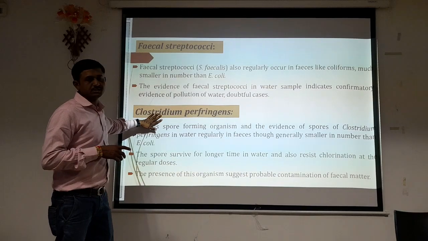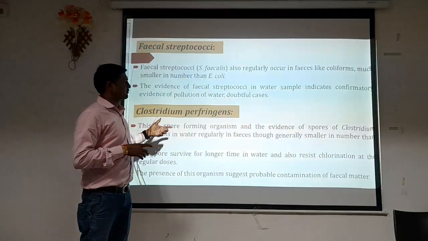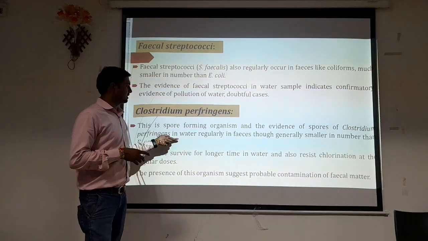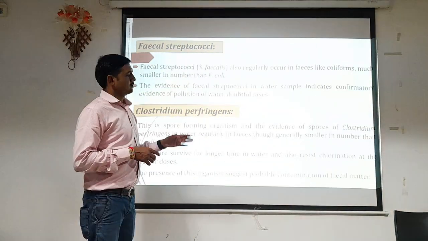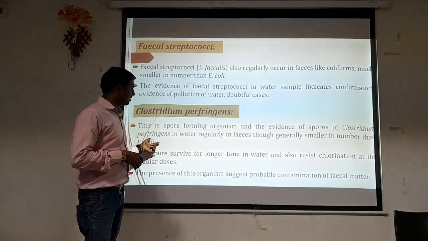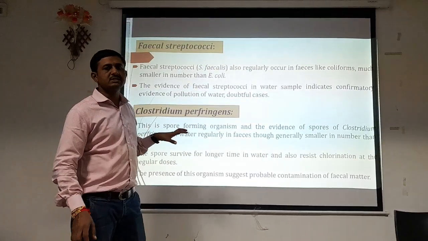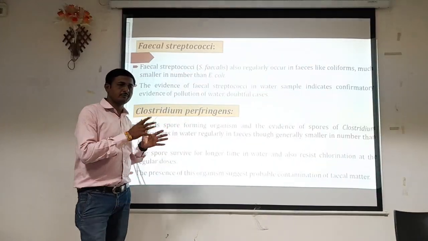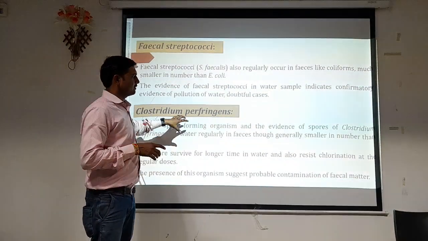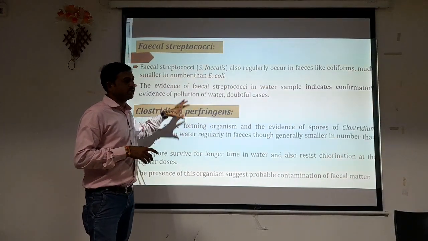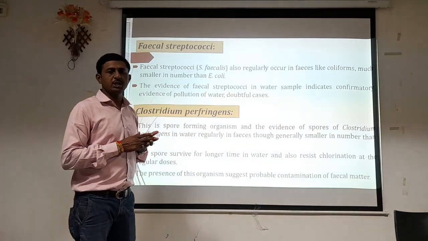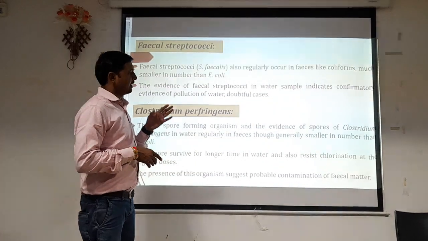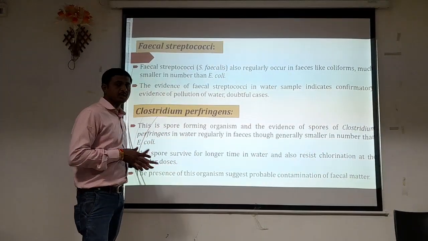Here is another case, that is Clostridium perfringens. This is a spore forming organism, and spores of Clostridium perfringens are found regularly in the feces, though generally smaller in number than E. coli. Clostridium perfringens is another spore forming organism. Sometimes it can be found in human excreta, but if they are found, they are in smaller quantity as compared to E. coli or Escherichia coli. The spores survive for a longer time in water and also resist chlorination at the regular doses.